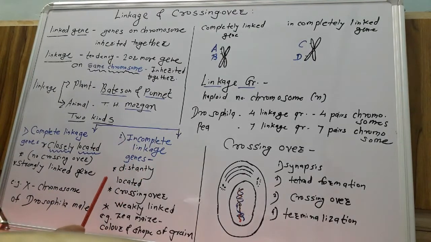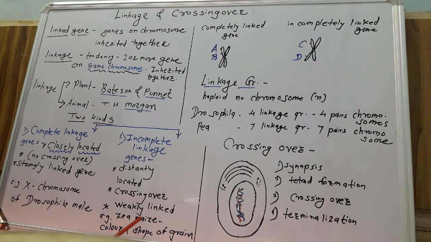See the characters here. Incompletely linked genes are present distantly on the chromosome. Crossing over takes place, and exchange of genetic material takes place between incompletely linked genes. They are also known as weakly linked genes.